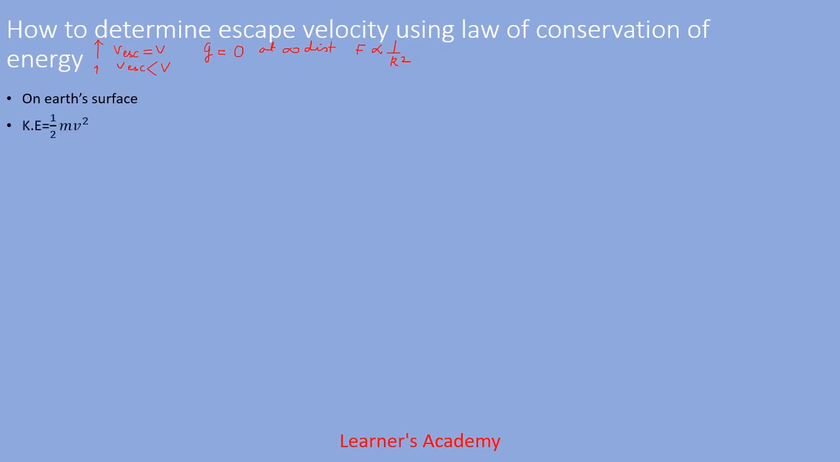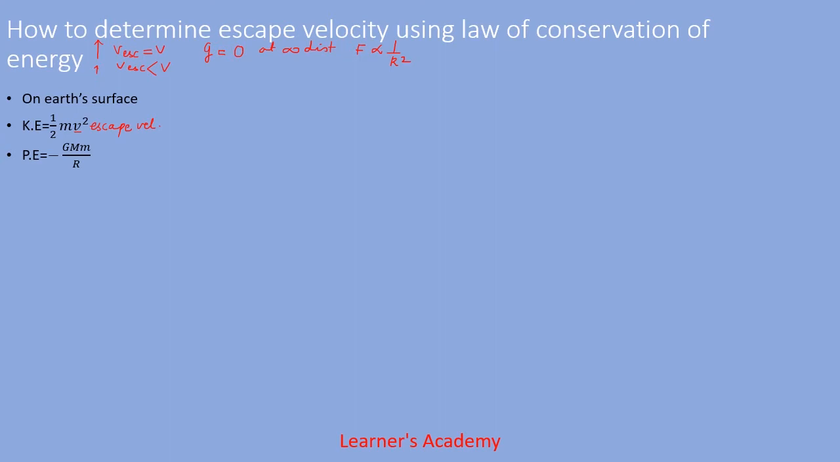To determine the kinetic energy of the object on the surface of Earth, we have the formula kinetic energy is equal to half mv square, where v is the escape velocity. What will be the potential energy of that object? That will be minus G times the mass of Earth multiplied by the mass of the object divided by the radius of Earth, which we have already calculated previously. You can go to previous slides to understand how it was calculated.